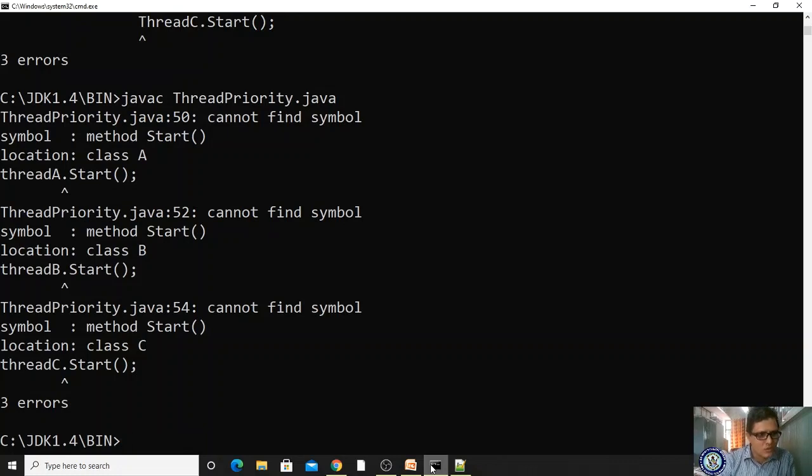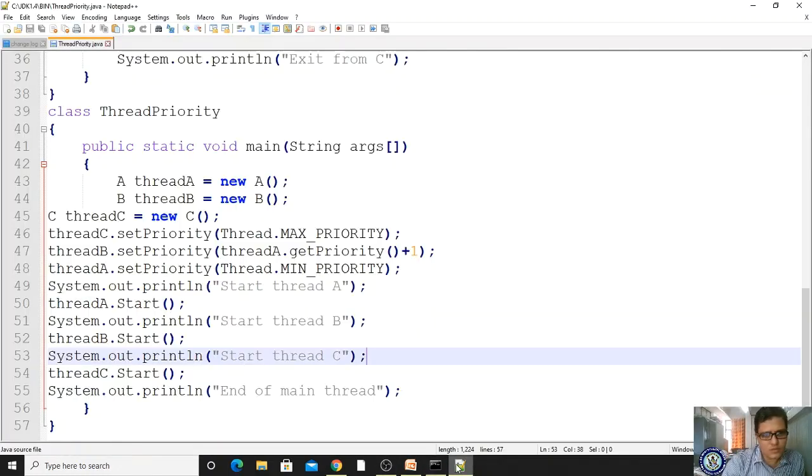Now threadB dot, I cannot find a symbol. threadA.start, threadB, threadC. Let me check.